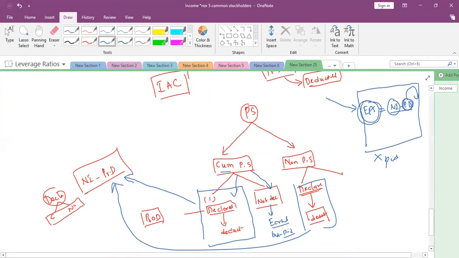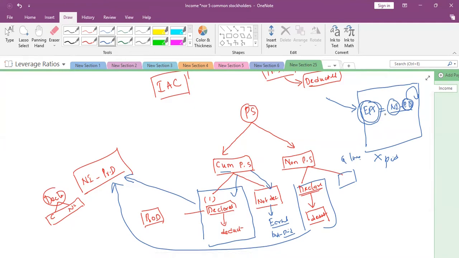So then in that case, for non-cumulative preference shares, as Kavi told, it is lost. Are we going to deduct if it is not declared? No, sir. Yes, if non-cumulative preference shares are there, while calculating the EPS, net income is fully available to common shareholders only. No preference dividend should be deducted.